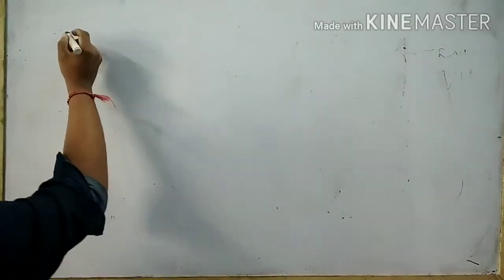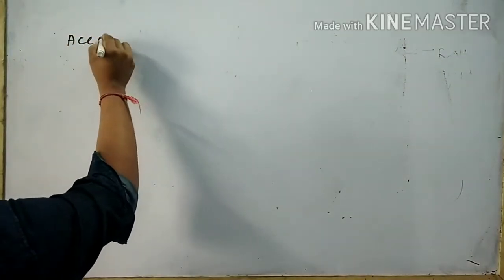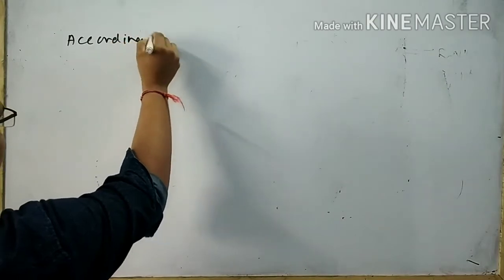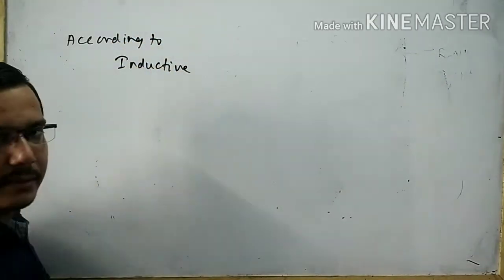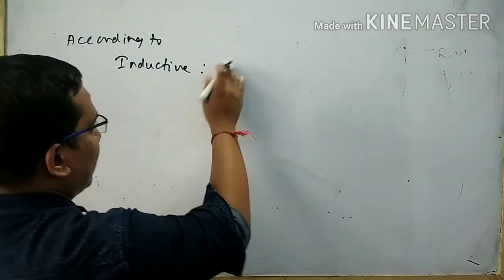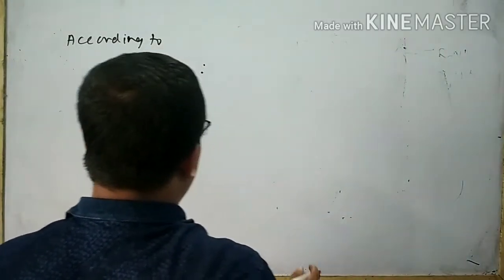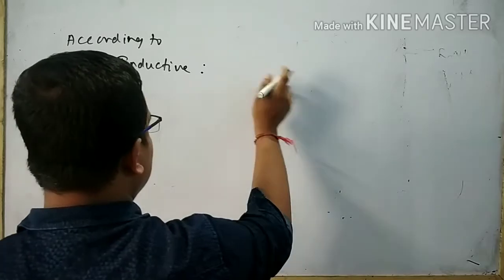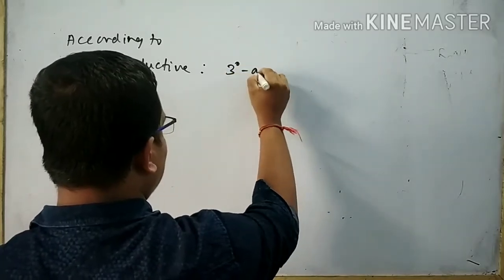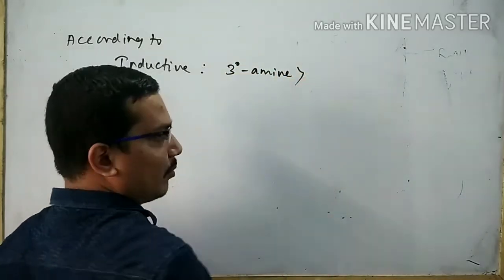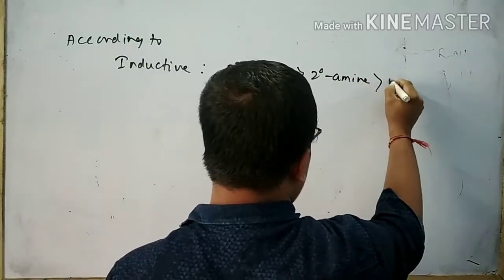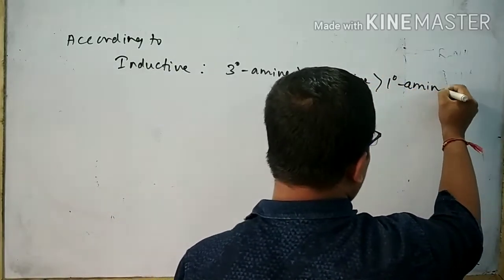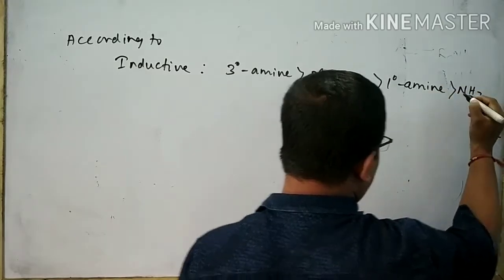Finally, we concluded that according to inductive effect, the basic strength order of amines and ammonia is 3 degree amine more basic than 2 degree amine, more basic than 1 degree amine, more basic than NH3.